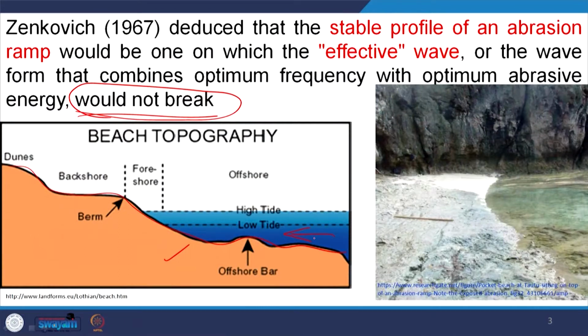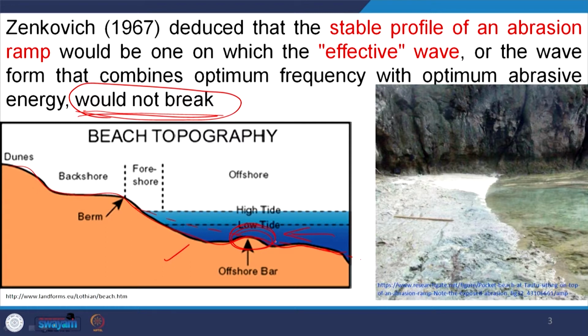For example, in this figure the coast moves like this, so it is not an equilibrium coast, because the wave energy coming in will hit here and finally break, and once it breaks, there is unevenness along the coastal profile. As per this definition, the effective wave would not break, so the coastal profile should be like this instead of like this.